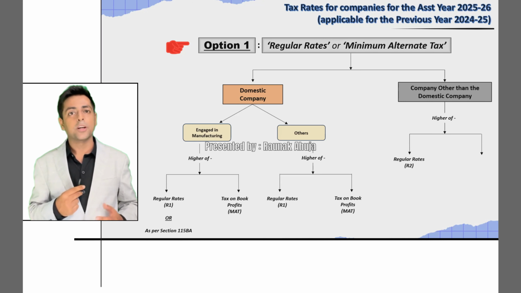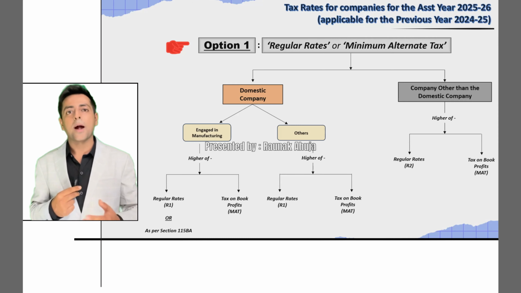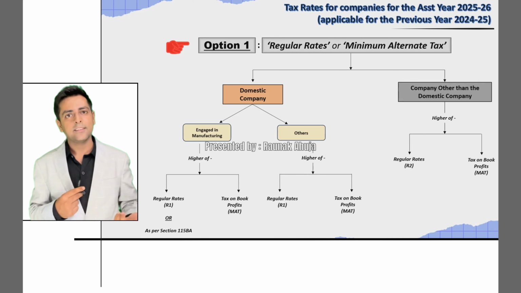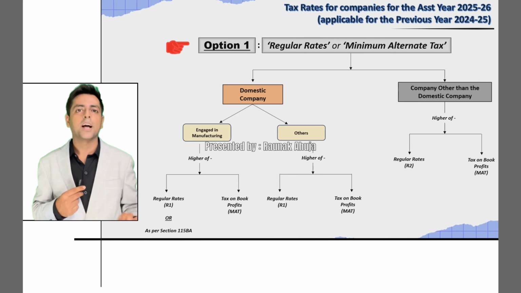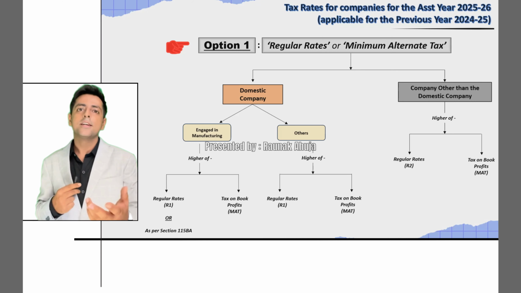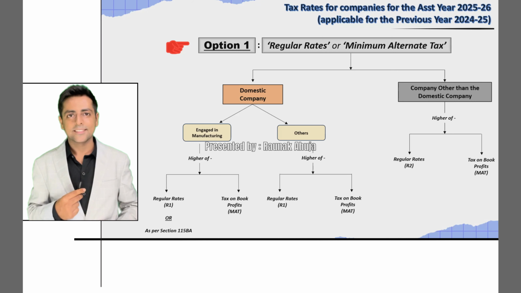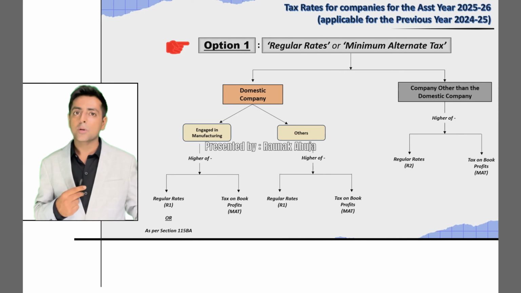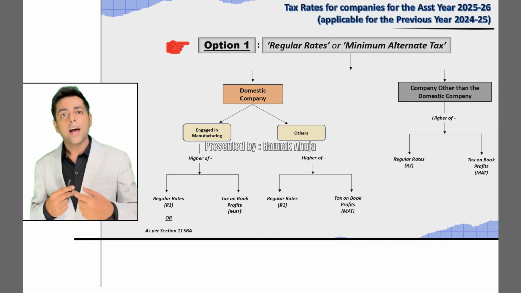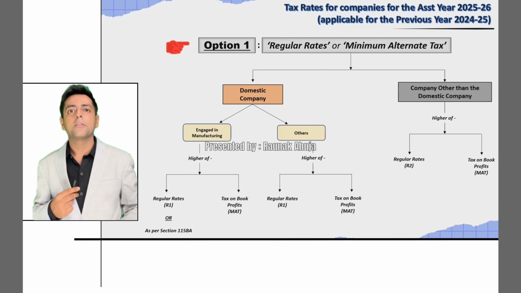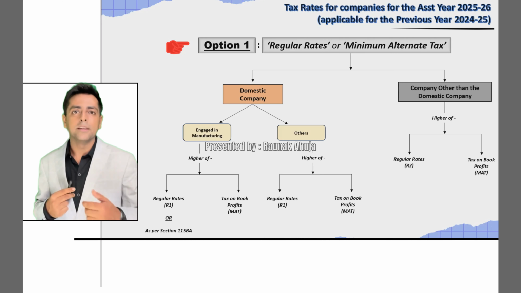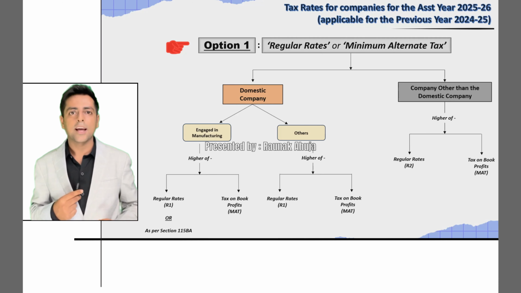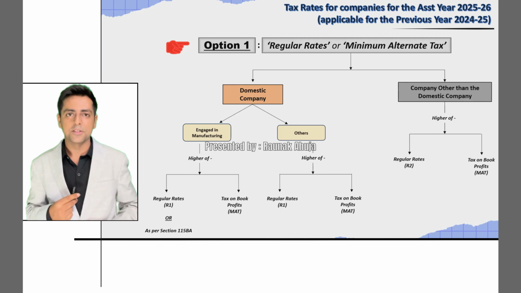The second step would again remain the same, and the taxes would be calculated as per the MAT provisions. Again, the higher of the two taxes would be considered as the tax payable by such company. Now, let's quickly understand what these R1, R2 and rates as per section 115BA actually mean, along with the taxes as per the MAT provisions. Let's quickly move to that.